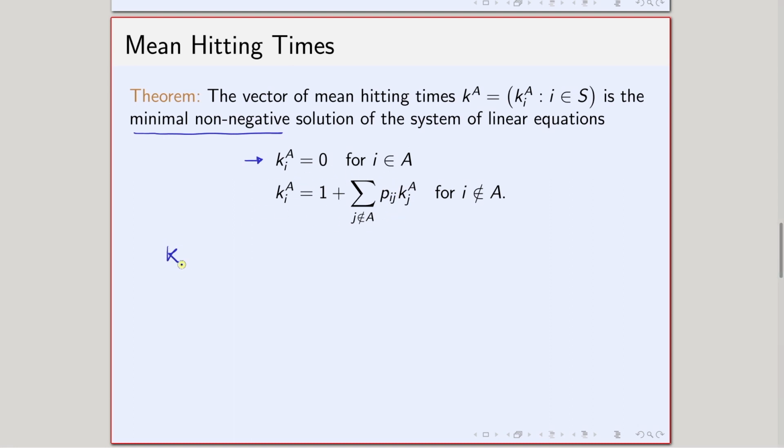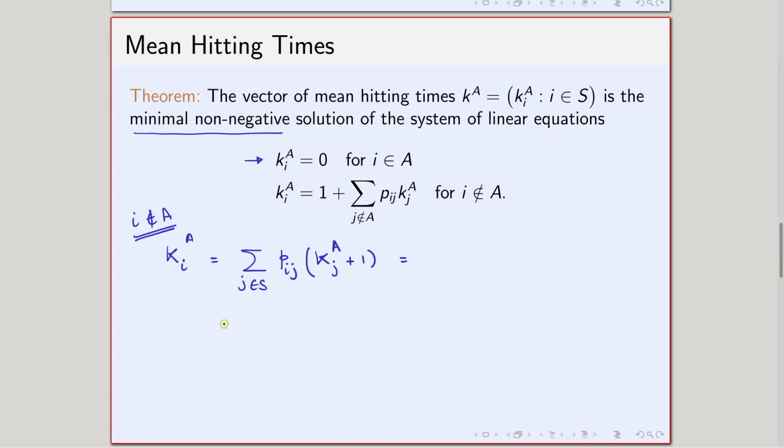So for Kia, I am talking about i does not belong to A in this case. I can write it as follows: if I can go from i to some j in one step, then this Pij will come multiplied by the expected time of going from j to A, that is Kj A, plus 1 that will come. Now this j can be anything in the state space, so that sum will come.